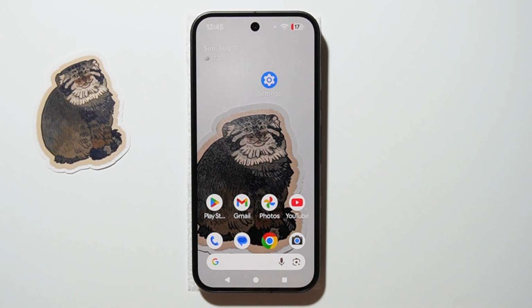Hello, in this video I will show you how you can add live effects to wallpaper on Google Pixel 10.